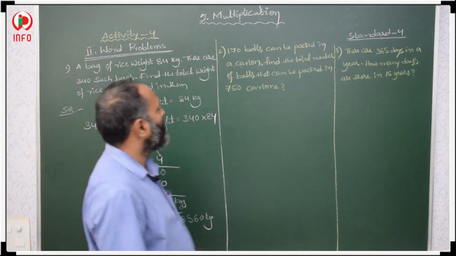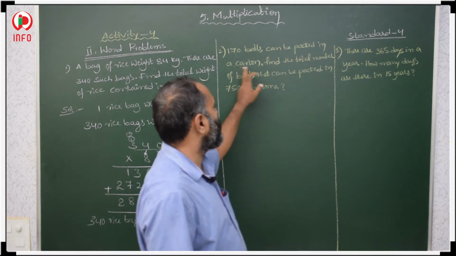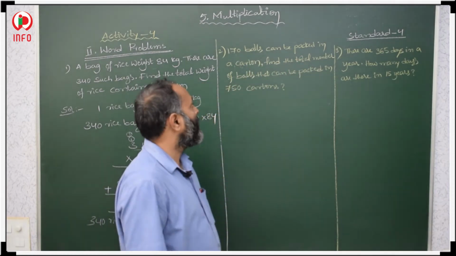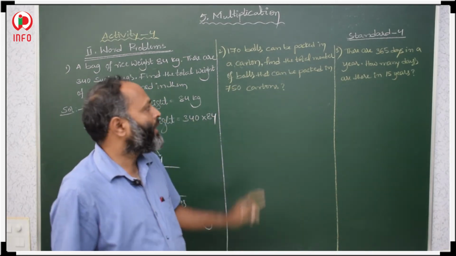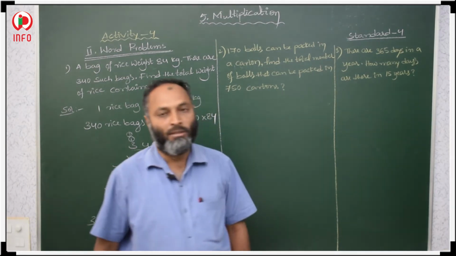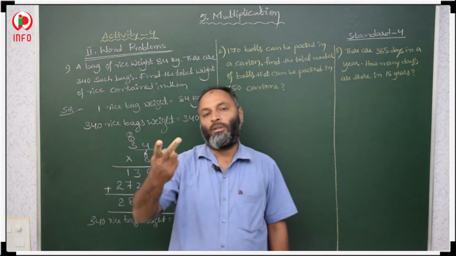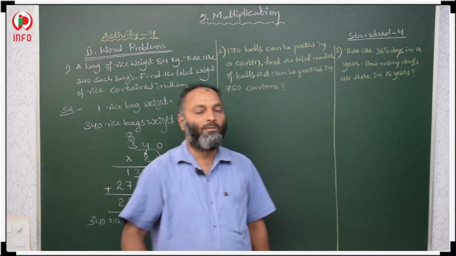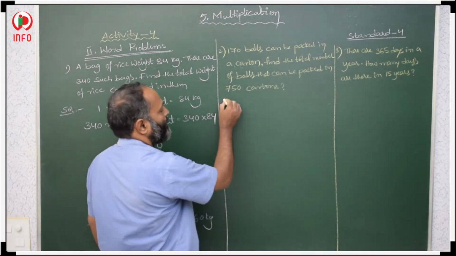Next, the second question: 170 balls can be packed in a carton. In one carton, how many balls can be packed? 170. Then find the total number of balls that can be packed in 750 cartons. Here, one carton is given and he is asking for more. Unit is given, asking more means what we have to do? We have to multiply.